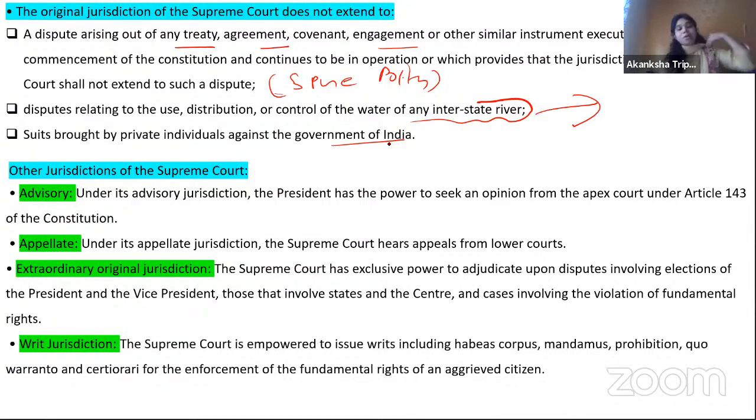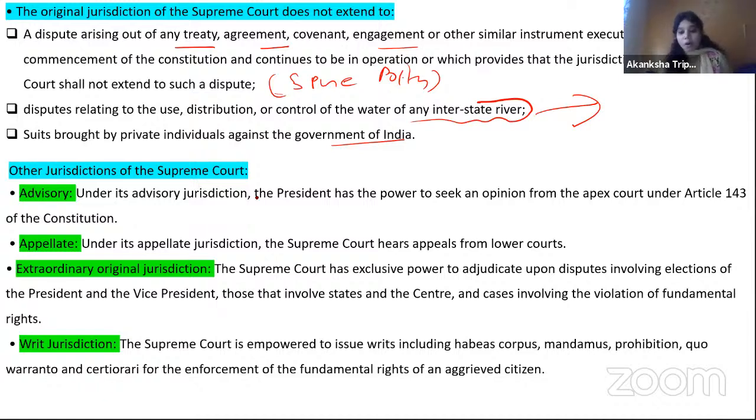Okay, now here the person cannot go to the Supreme Court and say that the government of this state or the government of India is doing injustice towards me. No, here they cannot approach the Supreme Court. Okay, so these things don't fall under the original jurisdiction of the Supreme Court. What falls, I told you, is state versus state, union versus state, something like that.